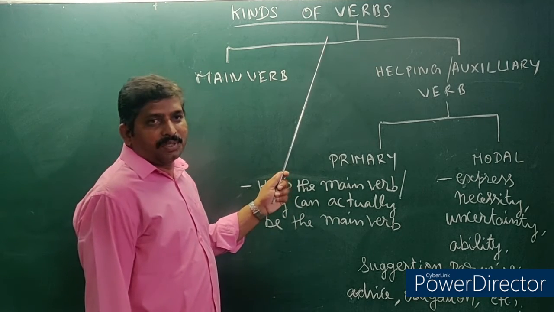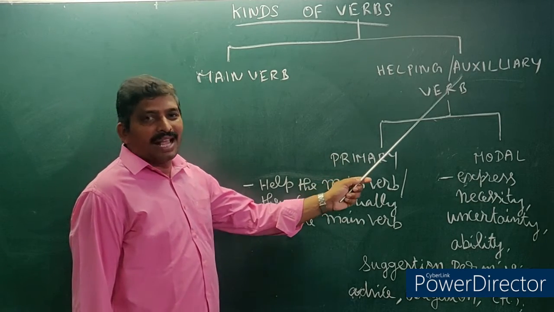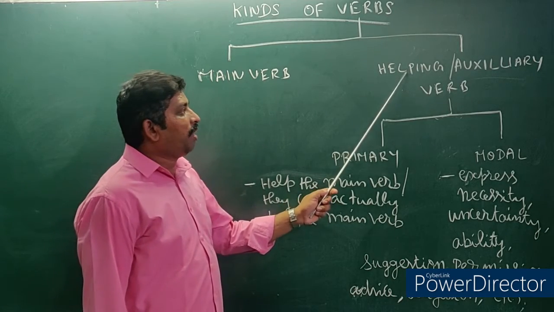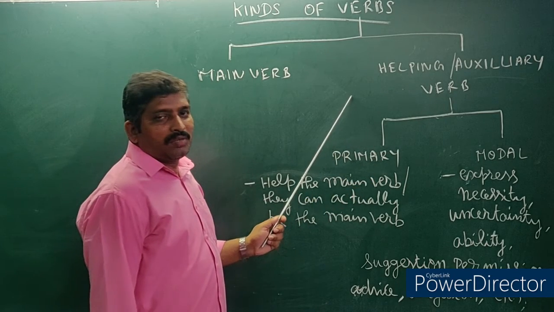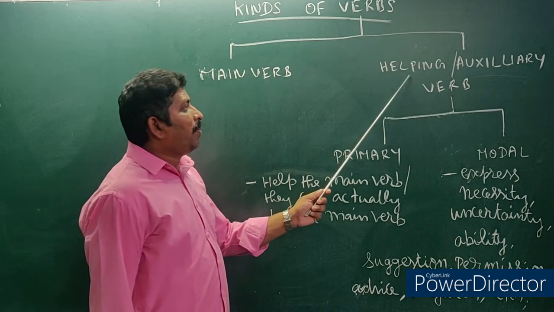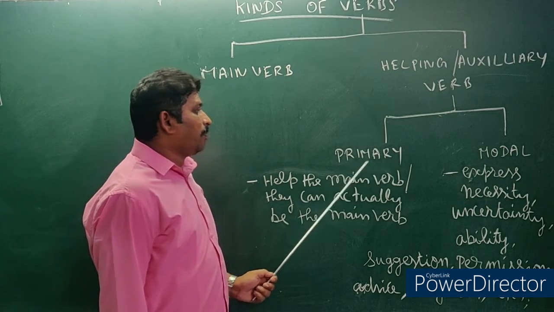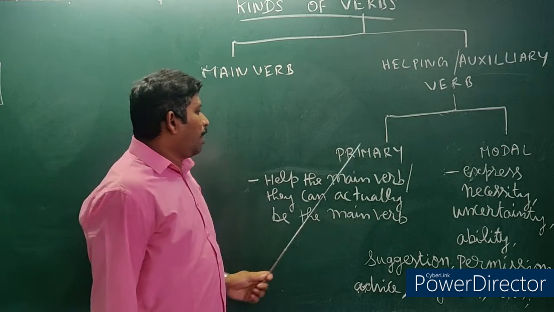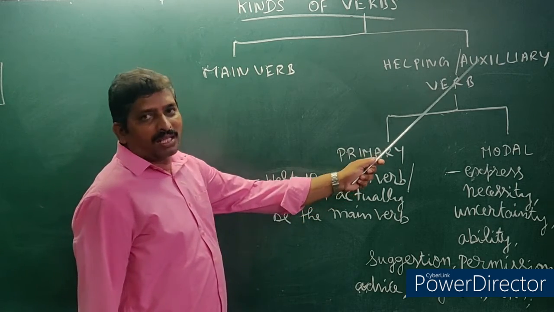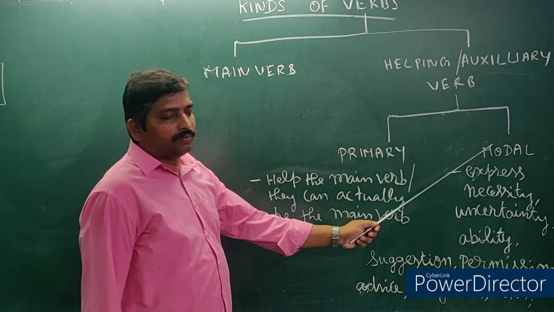There are 2 kinds of verbs: main verb and helping verb or auxiliary verb. This we learned yesterday, the last class. Then helping verb or auxiliary verb are of 2 types: primary auxiliary verb, modal auxiliary verb.